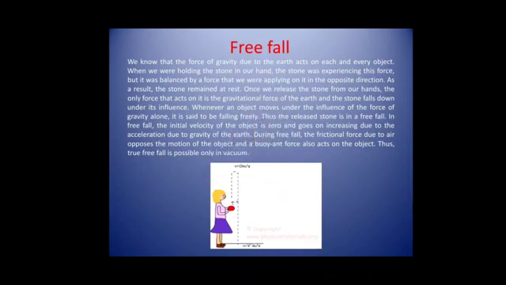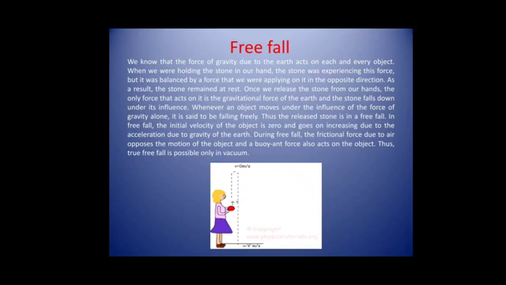Free fall. The force of gravity due to the earth acts on each and every object. When we are holding the stone in our hand, the stone was experiencing this force, but it was balanced by a force that we were applying on it in the opposite direction, as a result of which the stone remained at rest.